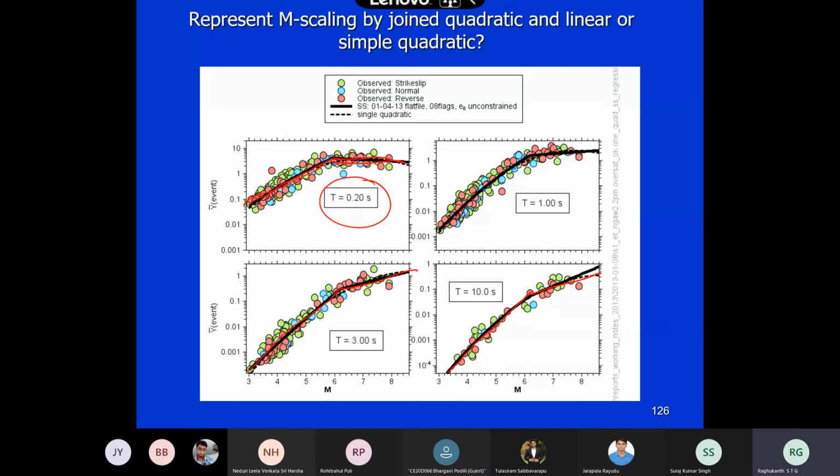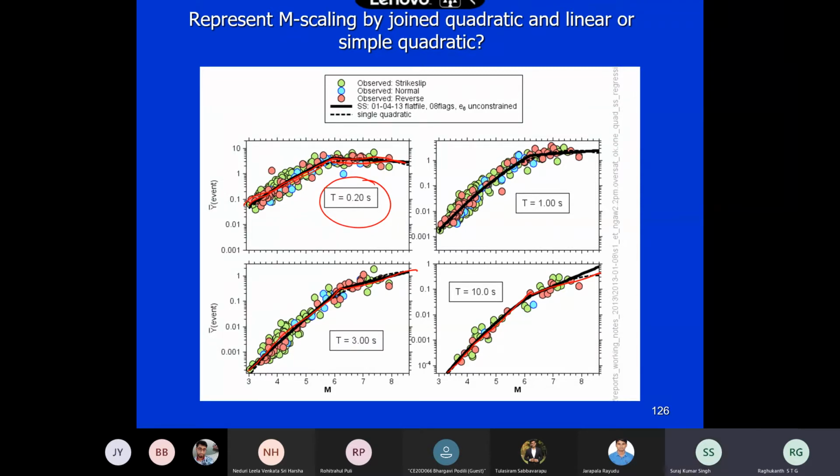So how the ground motion depends on magnitude, whether it is PGA or whatever. Of course it is complicated, but what is our assumption? Every time, with respect to magnitude, how does it vary?